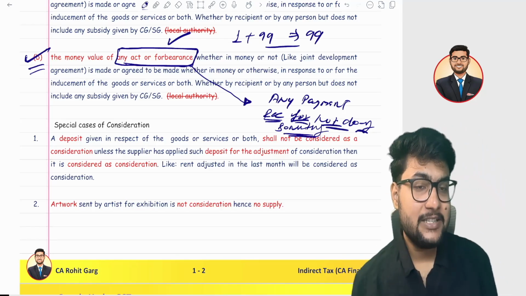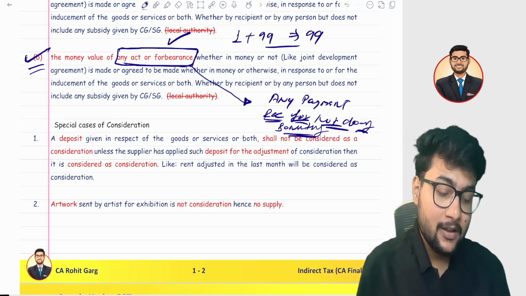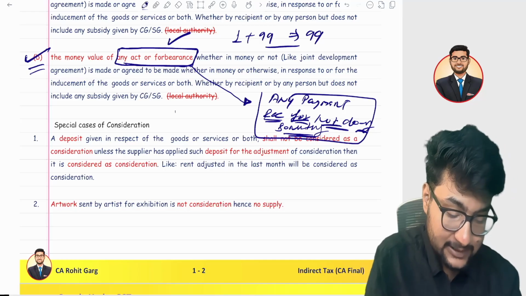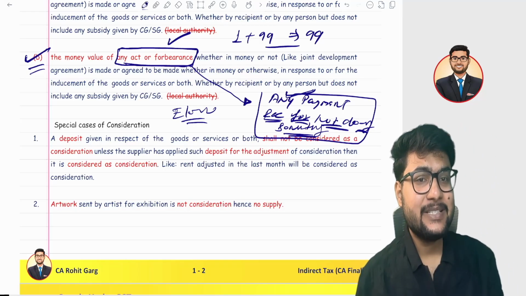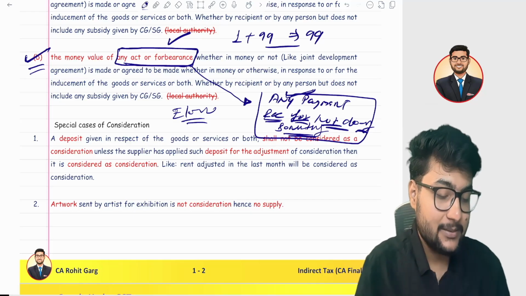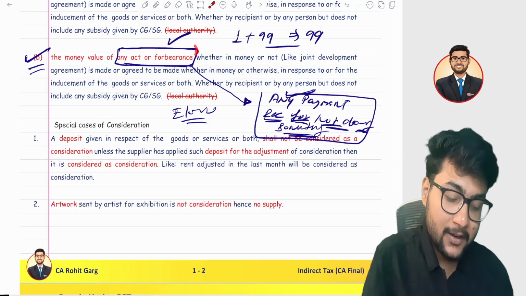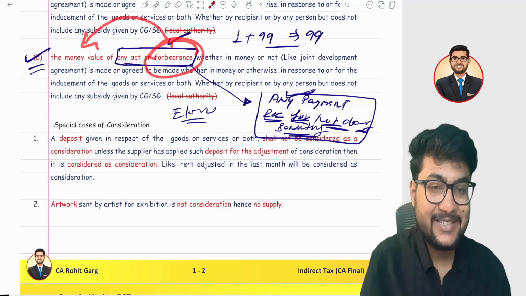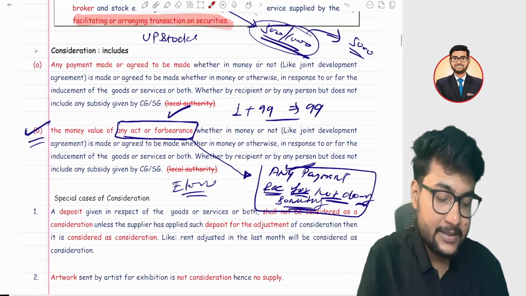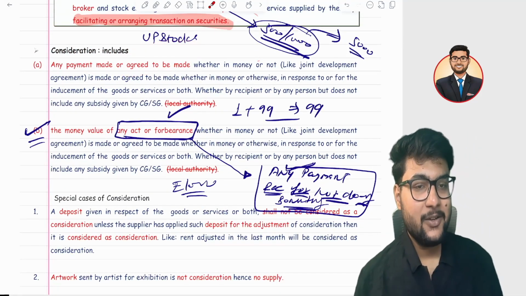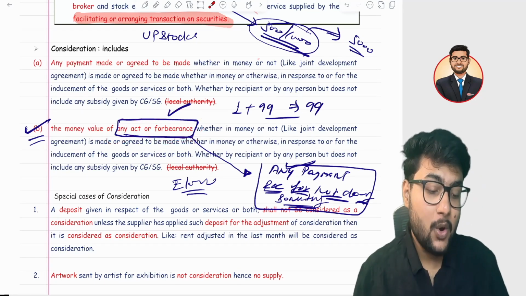Suppose I offered 1000 rupees to students, please don't make noise in the classes. So I am paying 1000 rupees to students for not making noise in the class. Means I am paying something for not doing something. Anything which is paid for not doing something is called a forbearance and it is also considered as a consideration. Right? So consideration means anything, whether in money or not, to do an act or not to do the act is also a consideration.